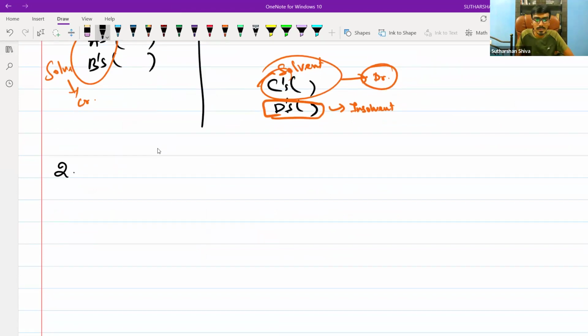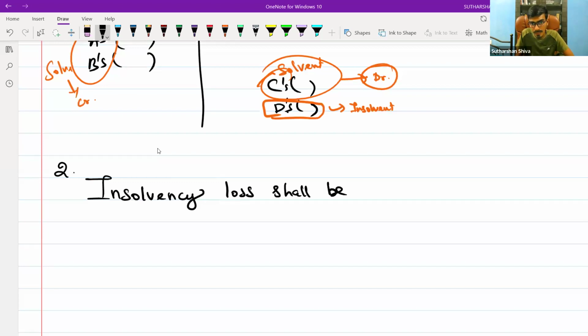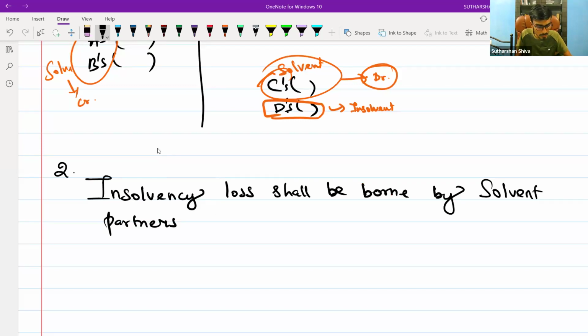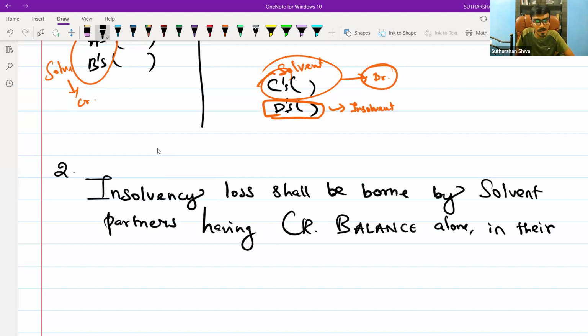Now my point 2 is, whenever there is an insolvency loss, it shall be borne by solvent partners having credit balance alone, in what ratio? As per the judgment, the second ruling is capital ratio.